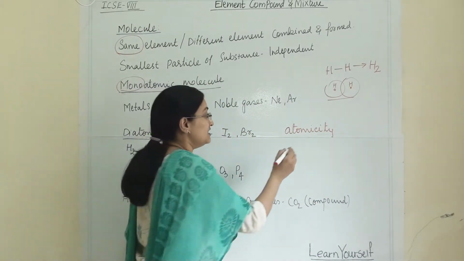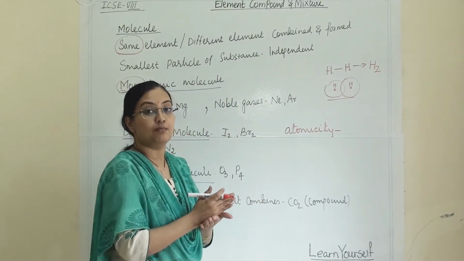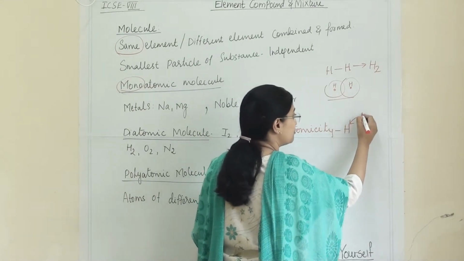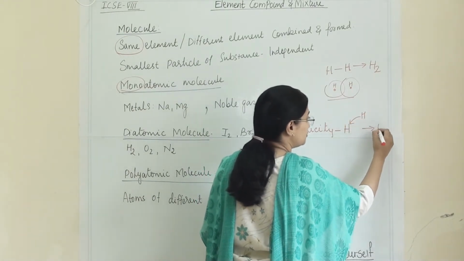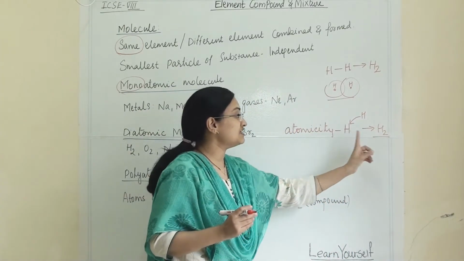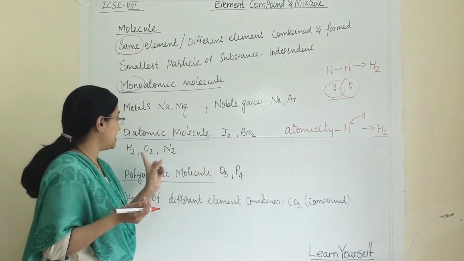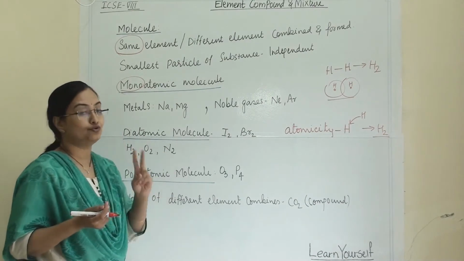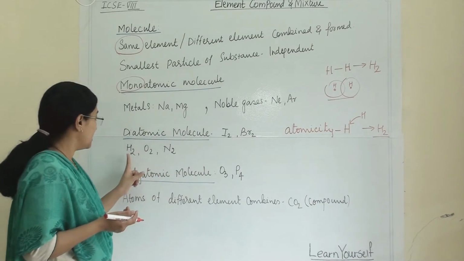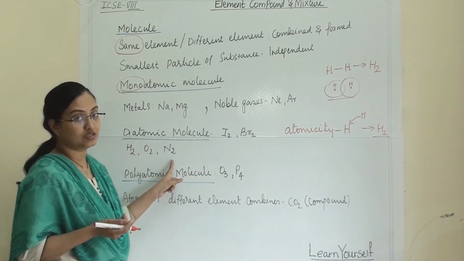Atomicity means this element is stable with this many atoms. When one hydrogen combines with one more hydrogen, it makes H2. This molecule is stable. So atomicity will differ from element to element. Iodine's atomicity is 2, bromine's atomicity is 2, hydrogen's atomicity is 2, and oxygen and nitrogen's atomicity is 2.